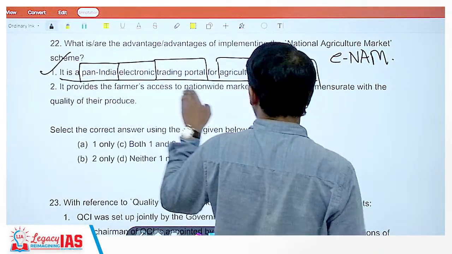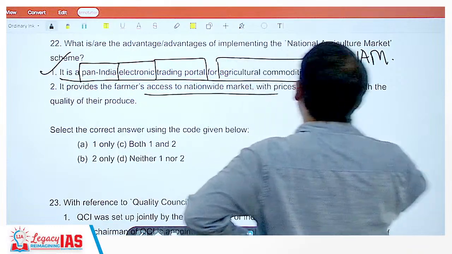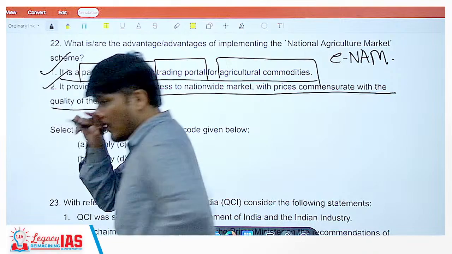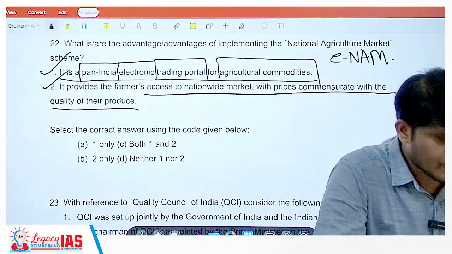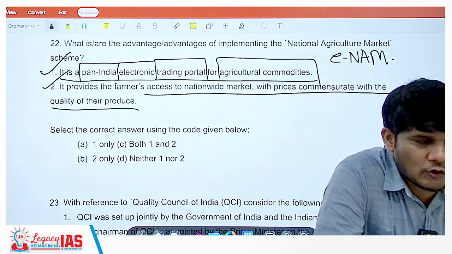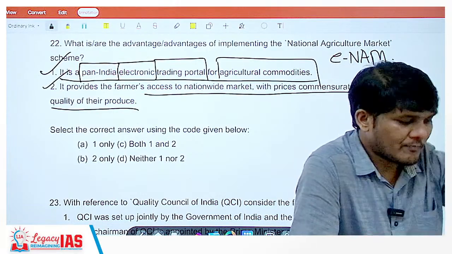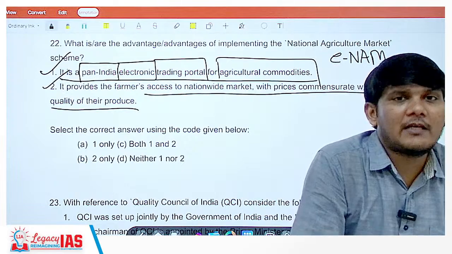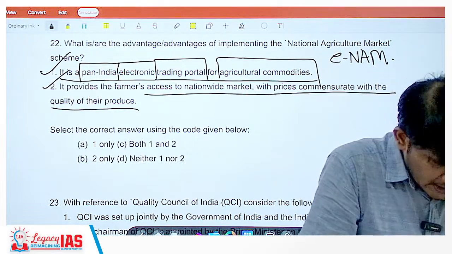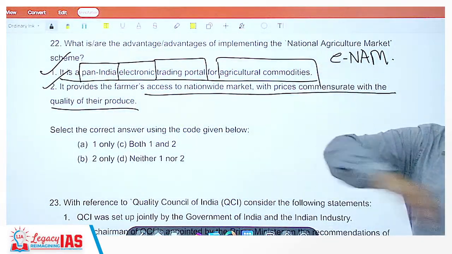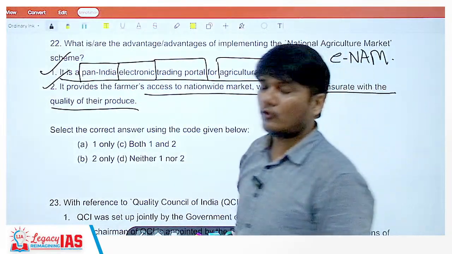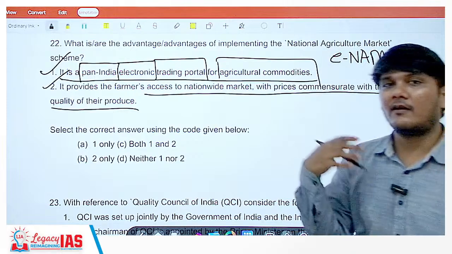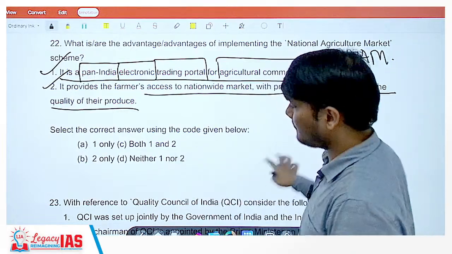It provides the farmers access to nationwide market with prices commensurate with the quality of their produce, yes. Before this system, the farmer would want to sell their product in the nearest mandi at whatever price they may get. Now they have access to mandis throughout India. So they can realize better prices and sell where it is giving them better prices.